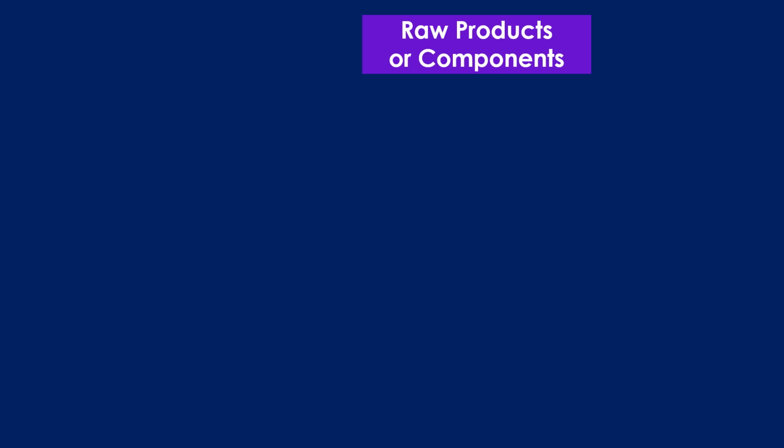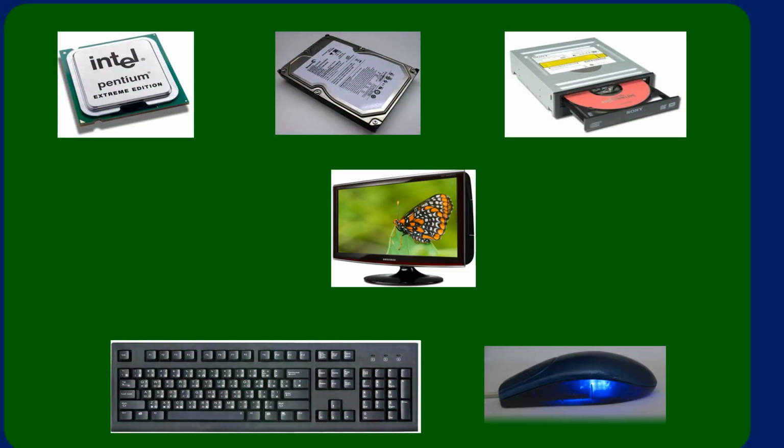Just for our understanding purpose only, I am choosing this particular model. In this model, the assembler, that is a laptop assembler or a desktop assembler, requires different components like processors, hard disks, CD or DVD drives, monitors, keyboards, and mouses. So in this way,